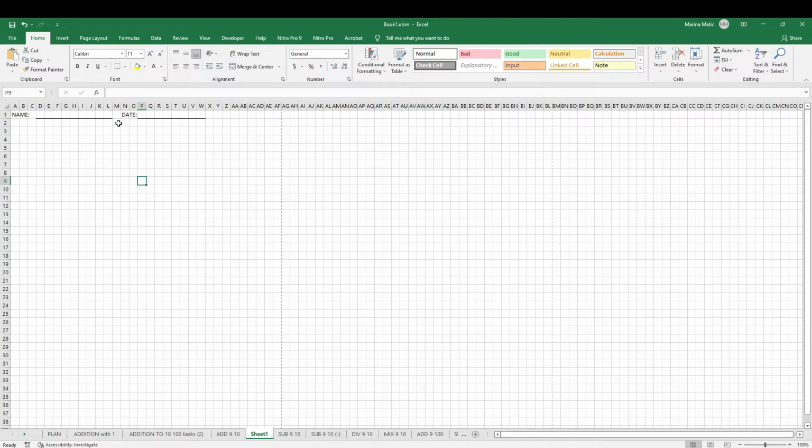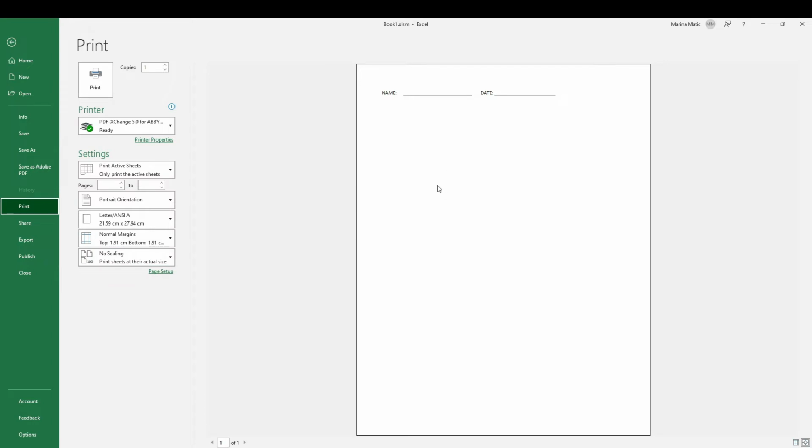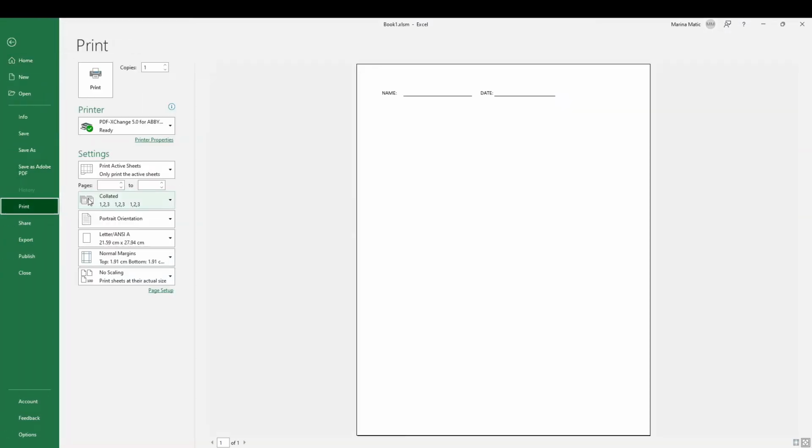And also what I like to do from time to time is I go to file and go to print, and I want to see how my page looks in print preview. So from time to time you can go here and check, is everything looking good. If you see something completely scrambled here, make sure that the US letter is also selected here. Why is this important? The page layout and size that you set and the print settings are not connected. I know it sounds weird, but they are not connected. So sometimes you need to set the dimensions in the print layout, and you need to also set them here in the print preview as well to make sure they match.